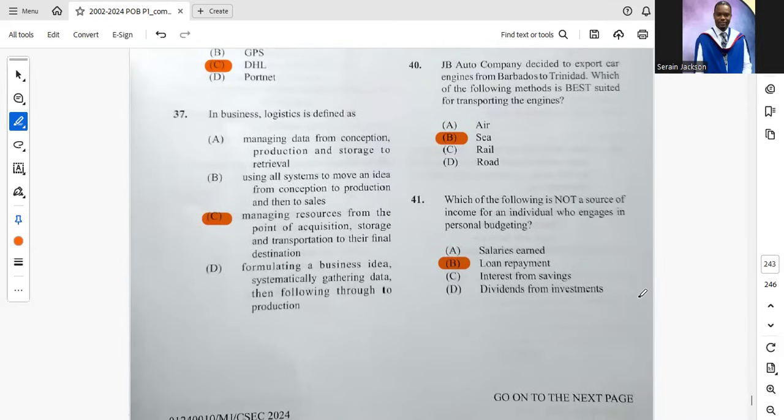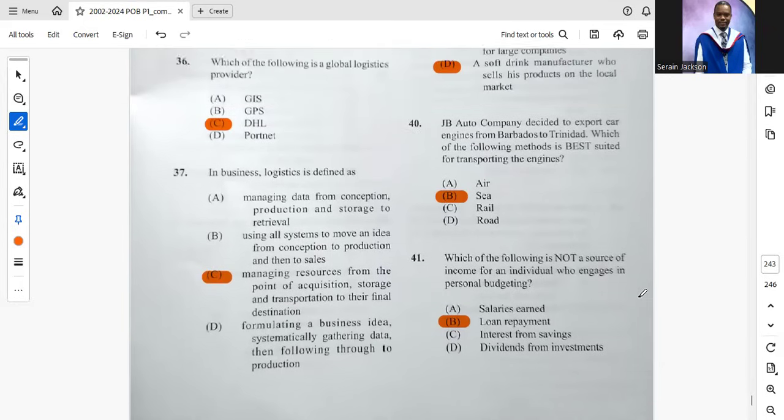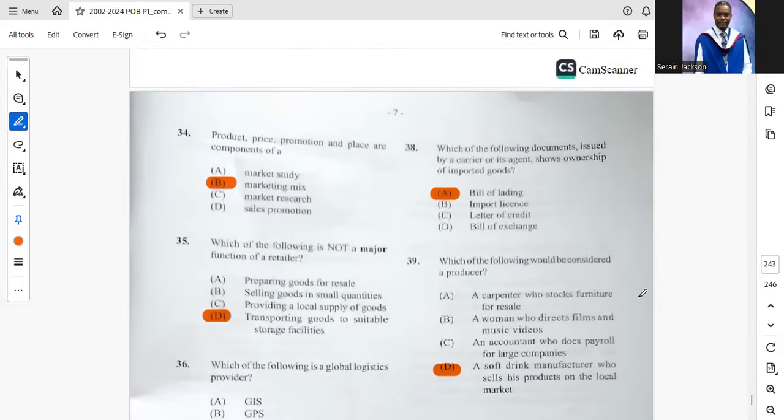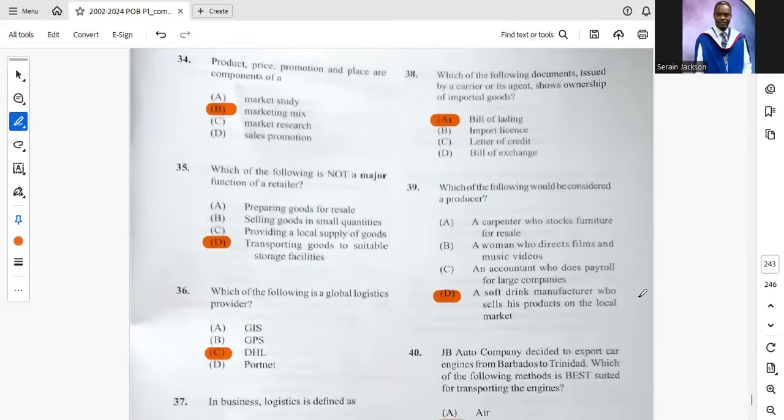37. In business, logistics is defined as C. We see this question already too, right? Managing resources from the point of acquisition and origin to their final destination. 38. Which of the following documents issued by a carrier or its agent shows ownership of imported goods? A, bill of lading.